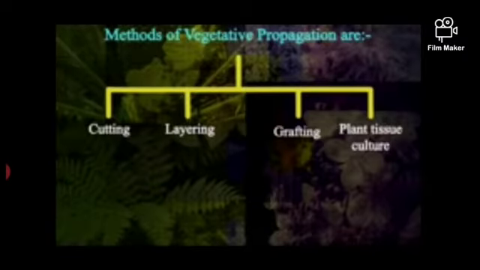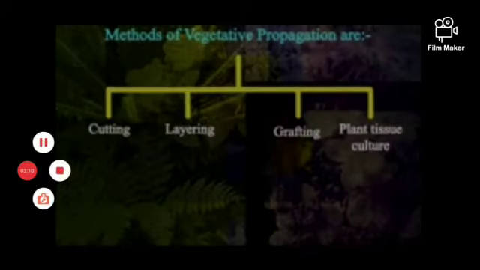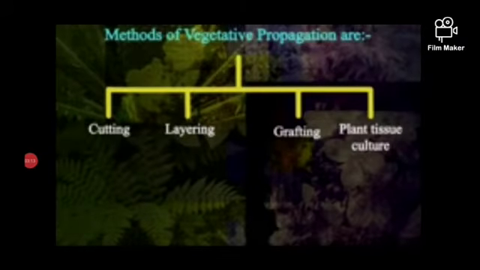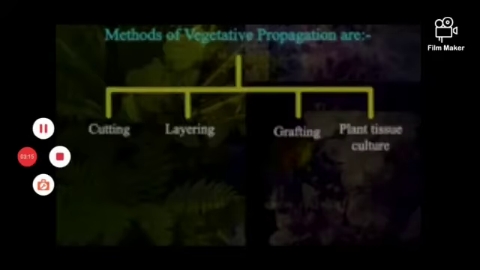Students, we have a few more advantages of vegetative propagation. They could survive unfavorable conditions. Modern technique of tissue culture can be used to grow virus-free plants. Only one parent is required, which eliminates the need for special mechanisms such as pollination. Is it clear, students? This is about vegetative propagation and its mode of asexual reproduction.